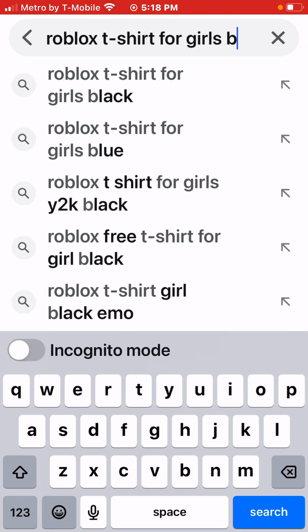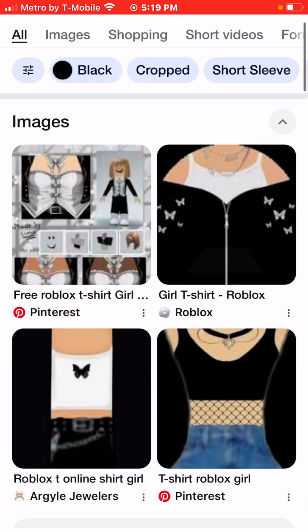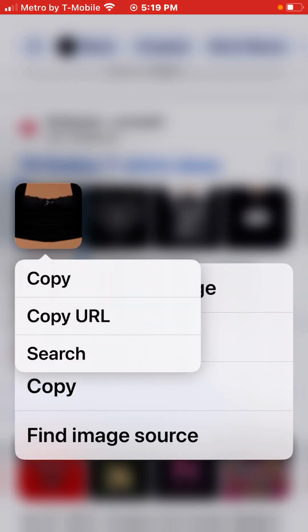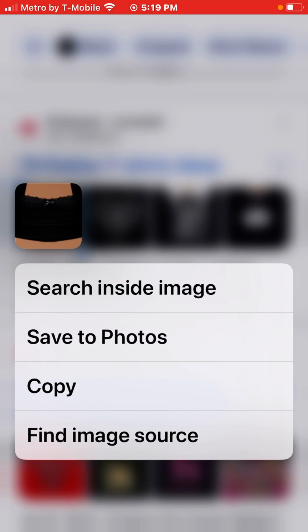Okay, so girls, I'm gonna show you how to get it. If you have an iPhone, go to save the photos, and if you have a mobile, just any mobile, if you have screenshot on it, go there. But you can press save the photos and keep pressing it, and then it'll say save the photos for iPhone. I don't know what it'll say for mobile, like Samsung or anything, but yeah.